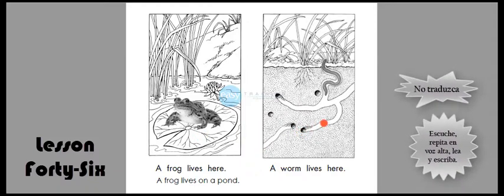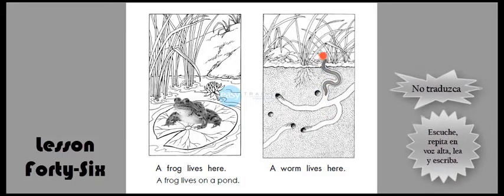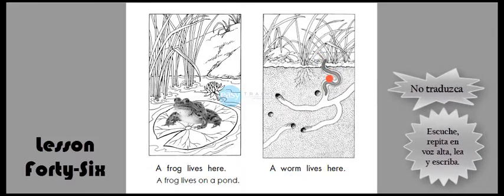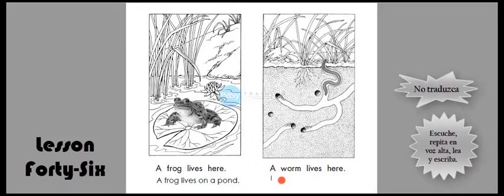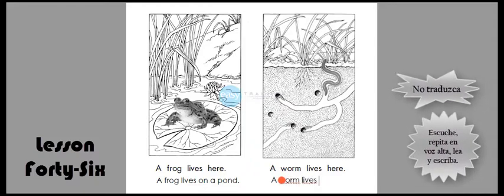Worm. This is a worm. A worm lives here. Here. A worm lives on the ground.